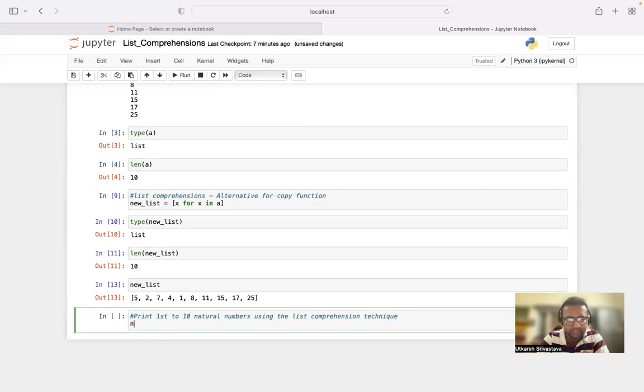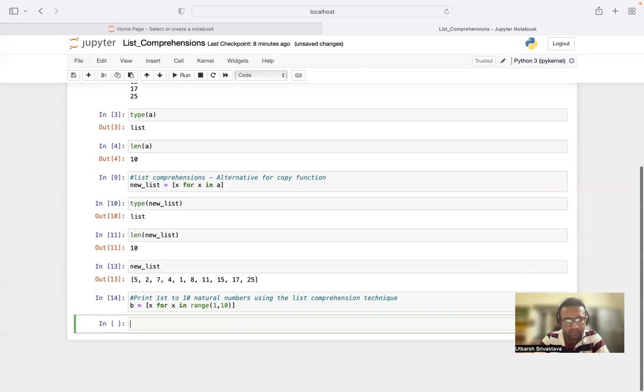Let's take new_list, or let's take B, and create a list by adding square brackets, x for x in range. Remember the range function. Any doubts regarding the range function, look at our for loops in Python video, or our first tutorial of Python list. Range 1 comma 10: it will take 1 under consideration, but it will skip 10. Whatever is on the right side of the comma, it skips.